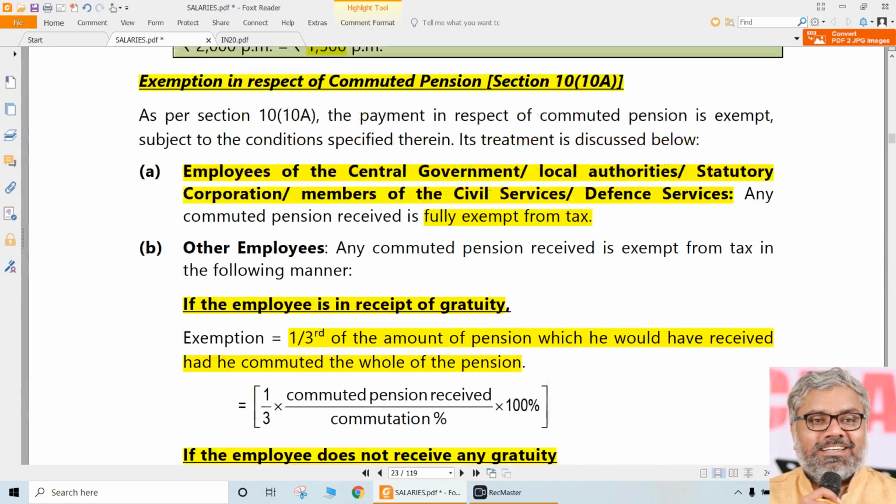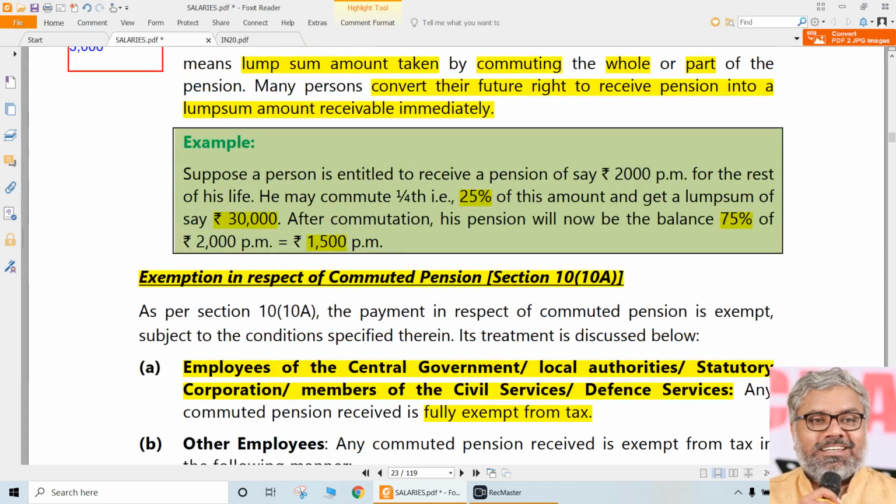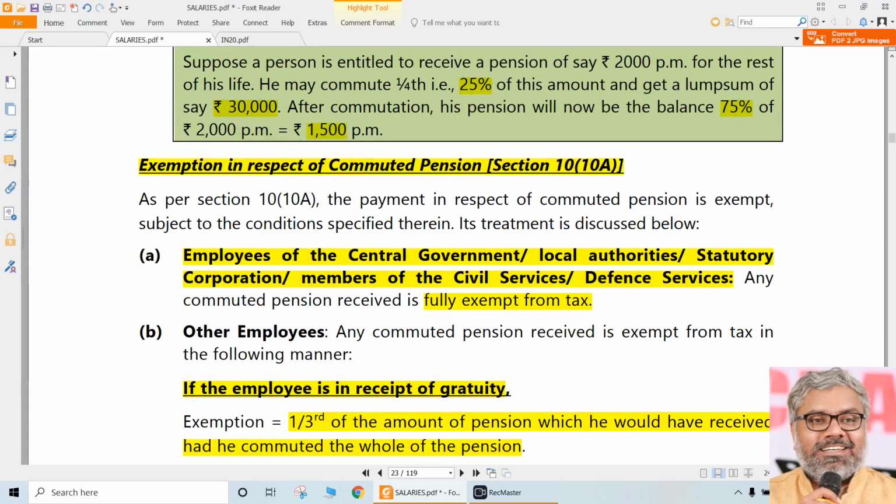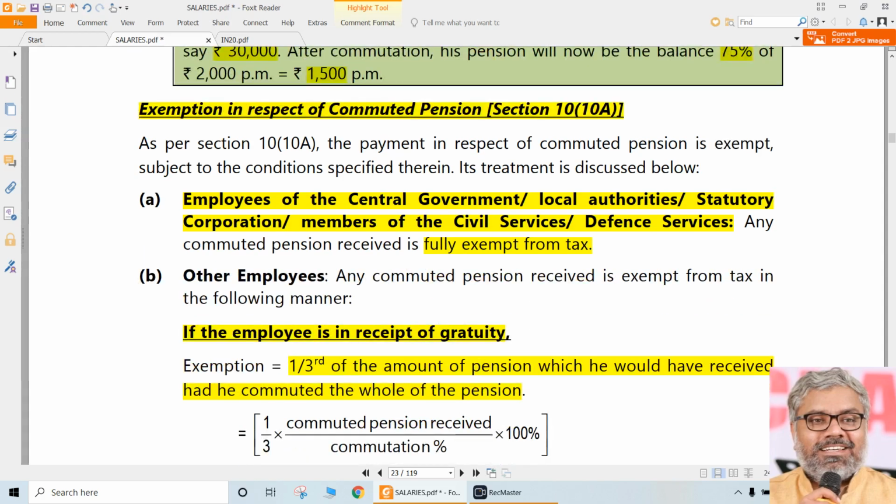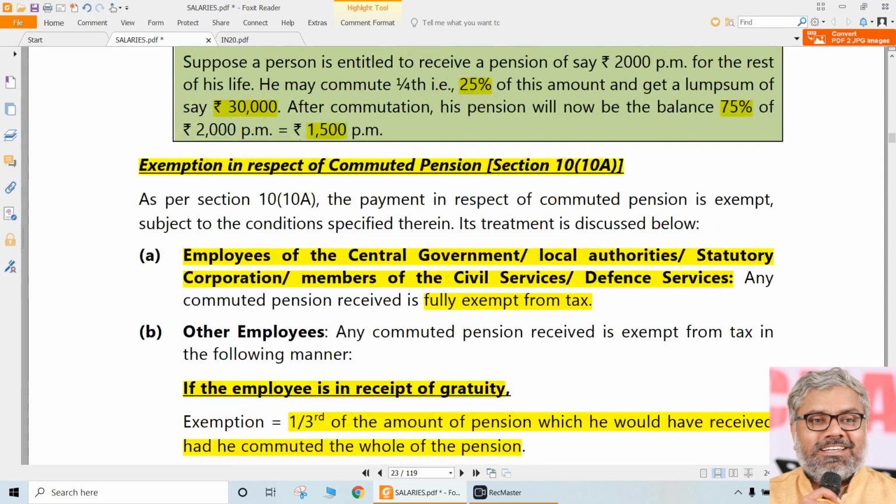In other words, for example, in this case, this guy got 30,000 rupees as a commuted pension in exchange for how much? 25%. So if 30,000 is representing 25%, how much would have been 100%? That is the point here. How much pension he would have received had he commuted whole of the pension.